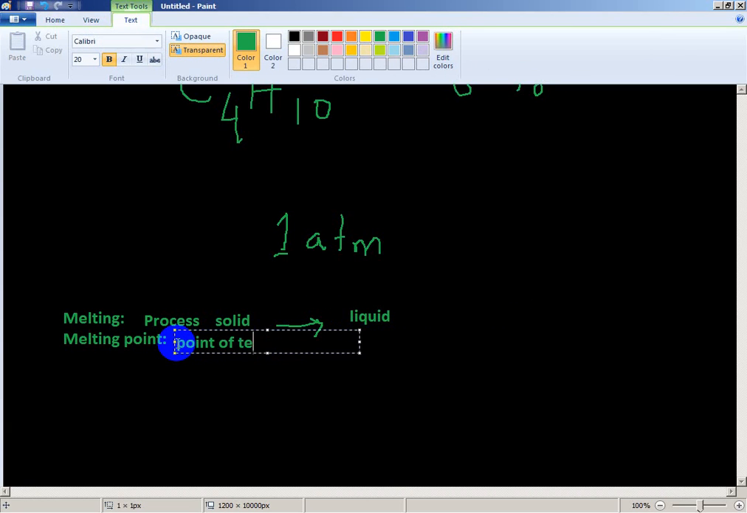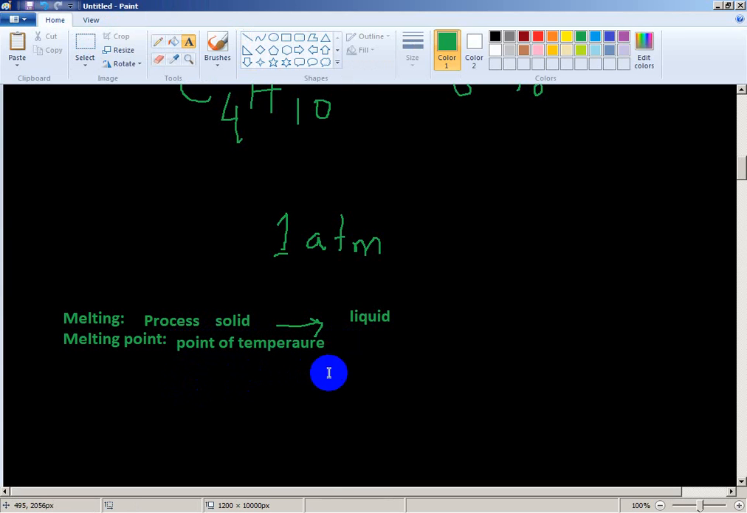Okay, melting point: the temperature at which solid turns into liquid is called the melting point. The process by which solid turns into liquid is called melting. Here you write the temperature, and here the process.